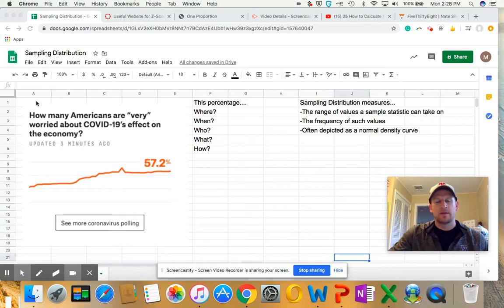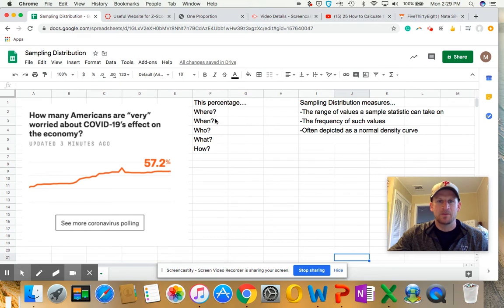So, given the times, and this is data that's pulled from 538.com, we want to answer the question, how many Americans are quote unquote very worried about COVID-19's effect on the economy? We get this percentage at 57.2%. Okay, and now I can take that percentage and use it in conversation. I can share it with a colleague, but I also have to be hesitant of that statistic and that number, and I want to think about where it came from.